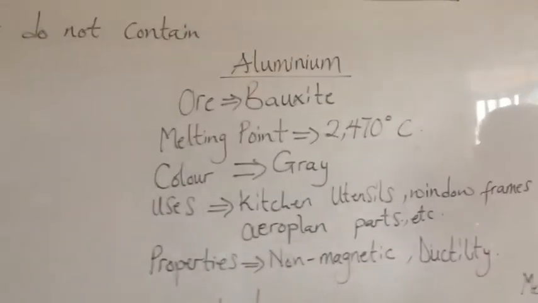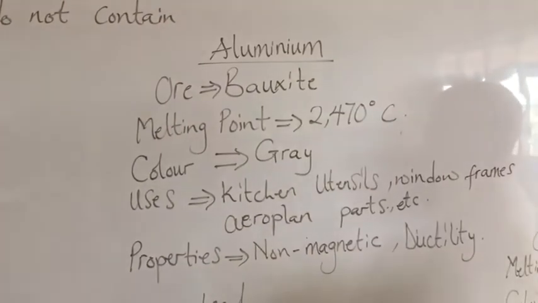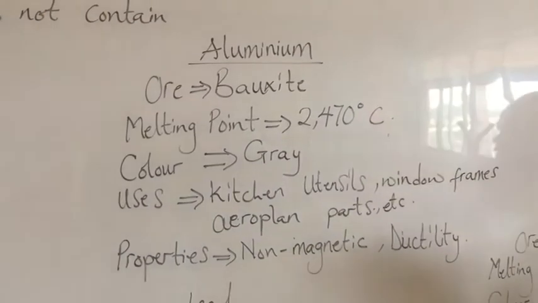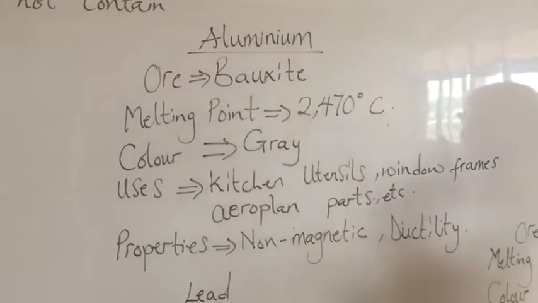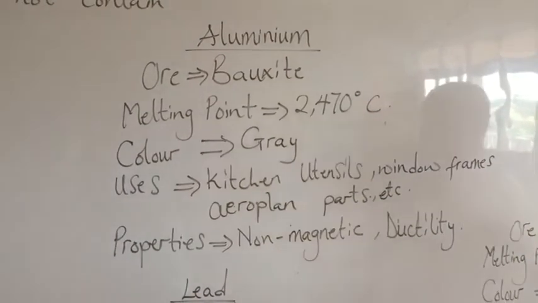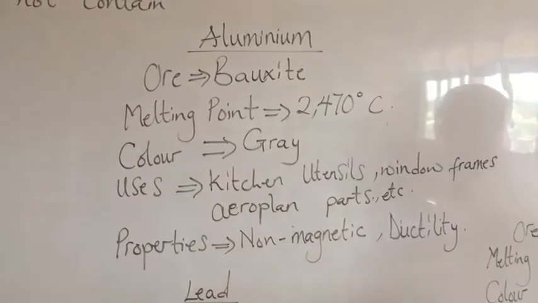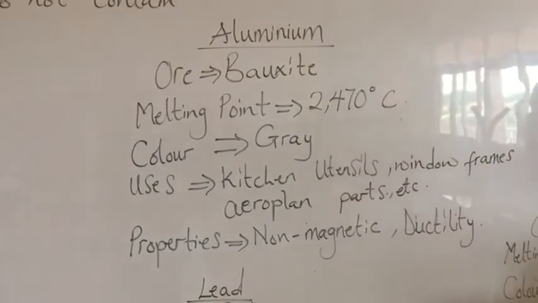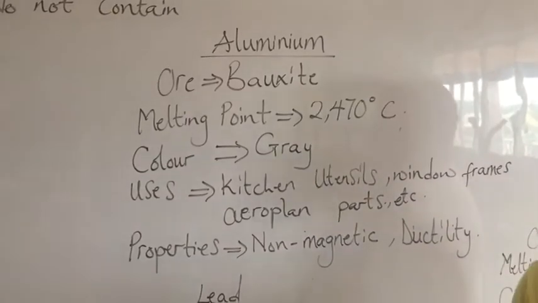Now, if you could remember, in our first lesson, we said that most metals are made from ores. So we are going to talk about the various ores that are used for making these types of metals. So with aluminium, its chief ore is the bauxite. The bauxite is what is used for making aluminium.